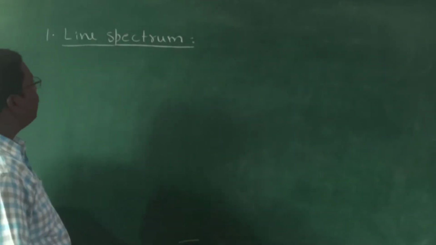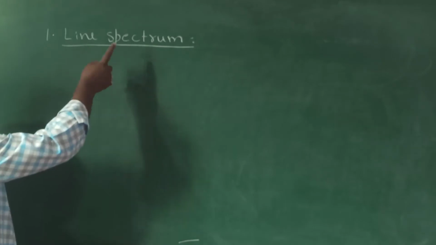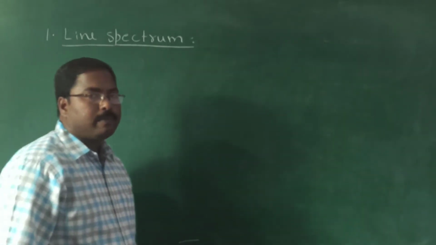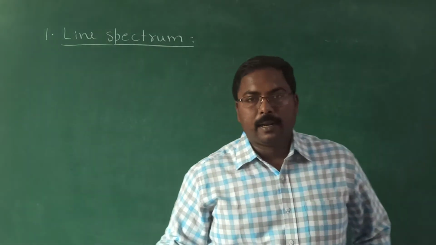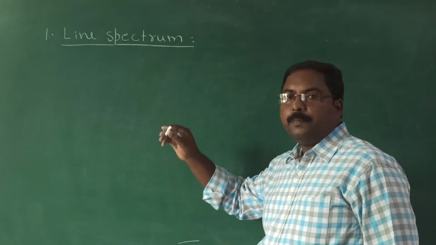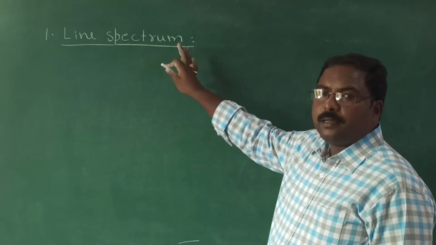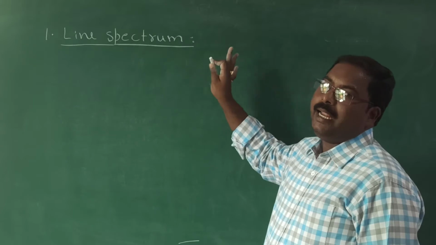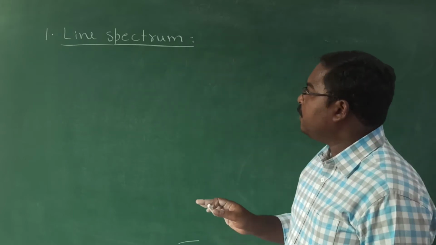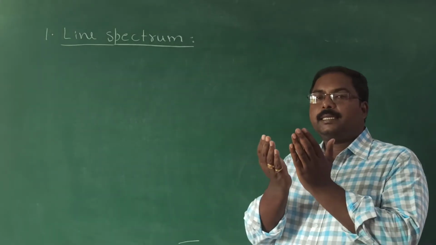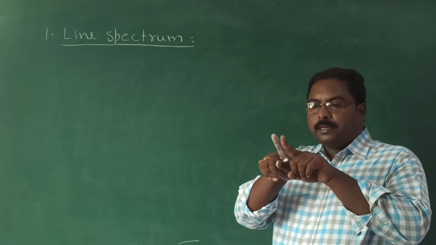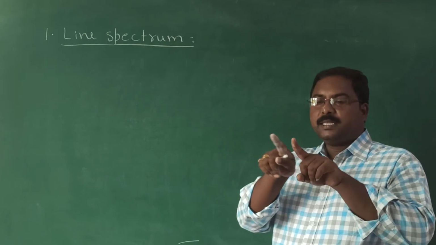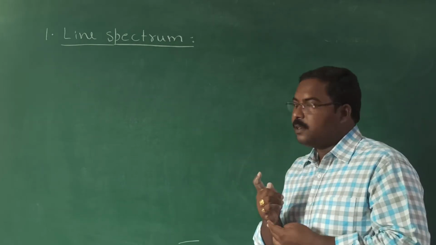Now first coming to the line spectrum. From the name it is clear, this type of spectrum contains distinct, well-defined lines. The lines are separated with some gap, meaning some energy gap will be there.